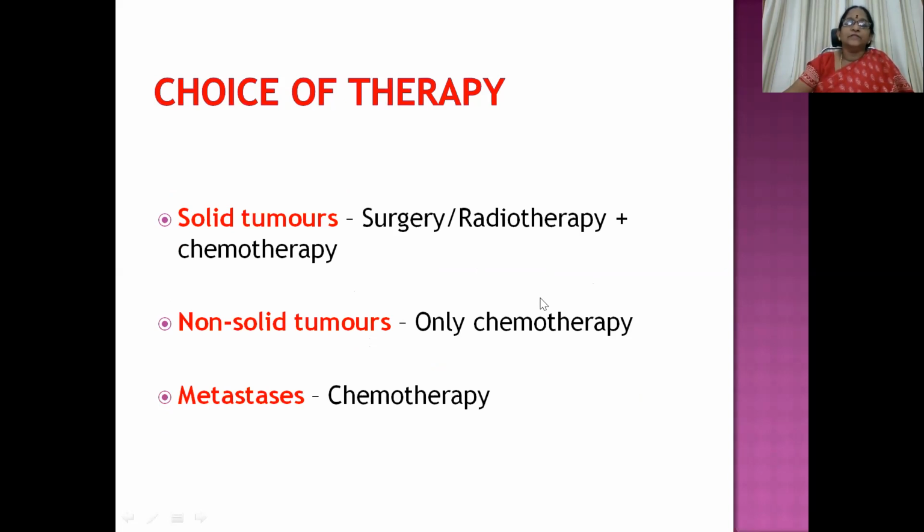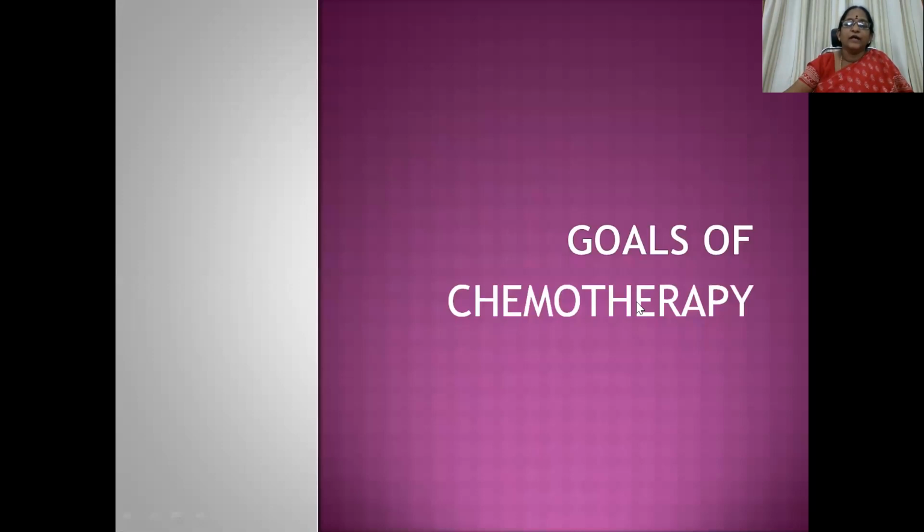Then coming to the choice of therapy, if the tumor is solid, then we can go ahead with surgery or radiotherapy along with chemotherapy to nullify even the micrometastasis. If metastases are seen, then we can go ahead with chemotherapy. And for the management of non-solid tumors, only chemotherapy is the option available.